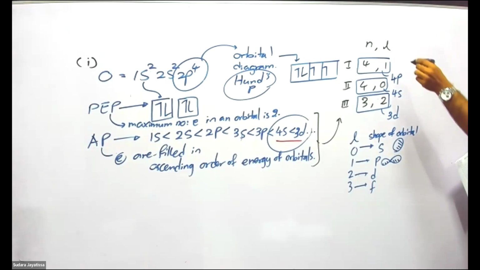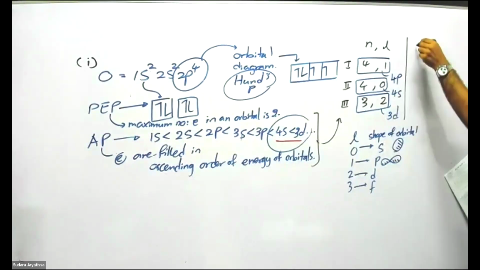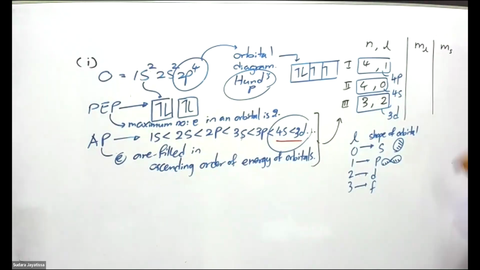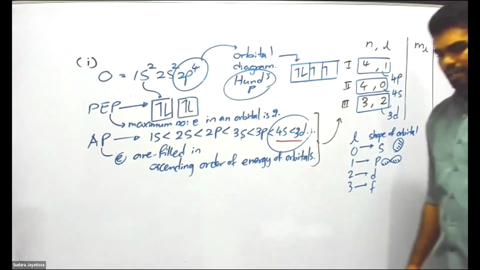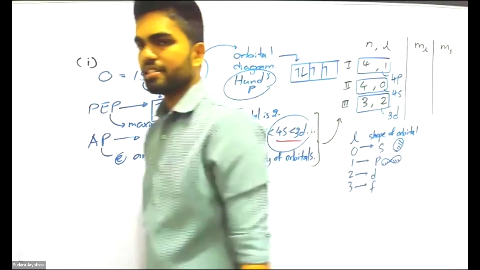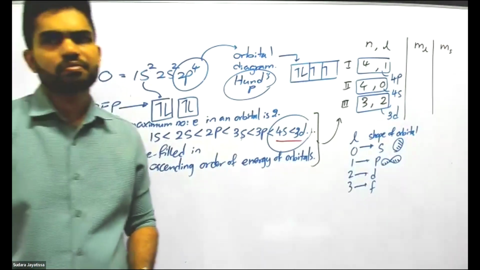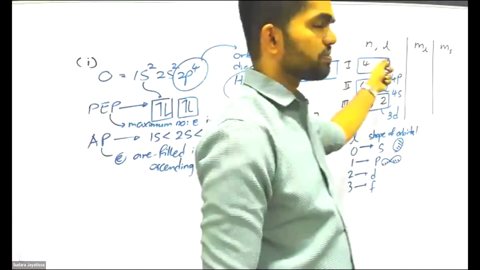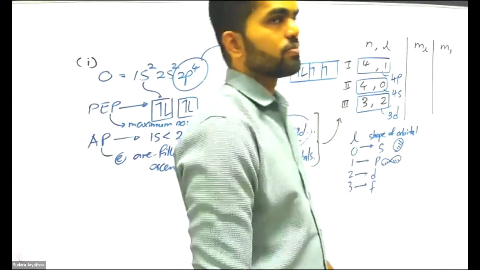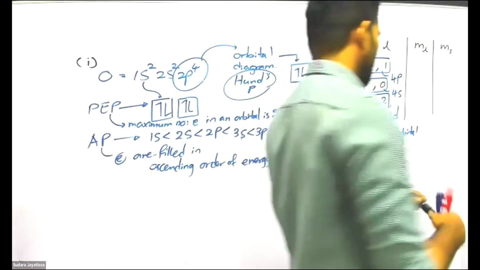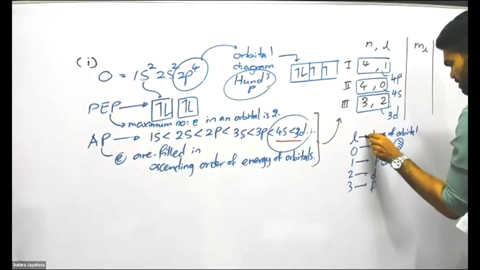So what are the other quantum numbers? Let's try to revise that part first. What are the other quantum numbers we have? ml and ms. What is ml? Magnetic quantum number. ms, spin quantum number. What is represented by ml? Magnetic quantum number, the orientation of orbitals. Now, l is telling the shape of the orbital. Try to write a short note on that.